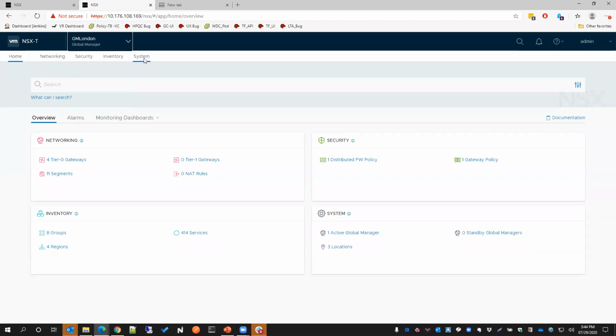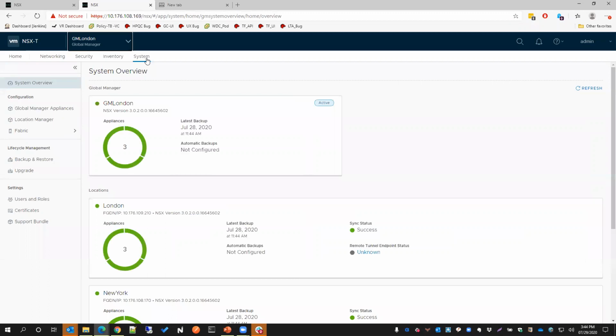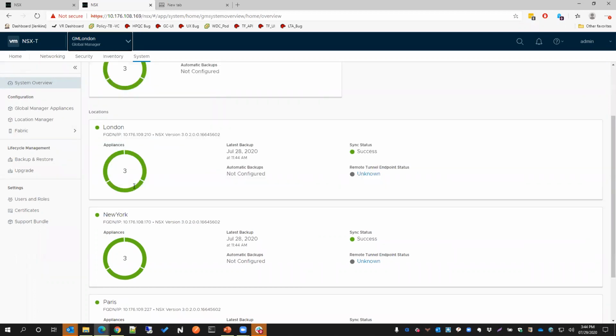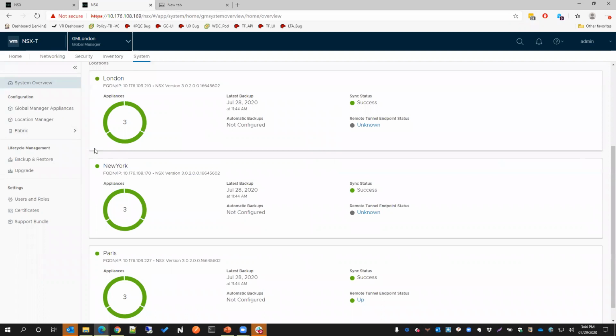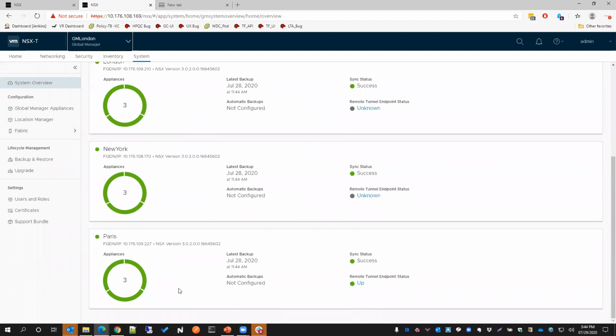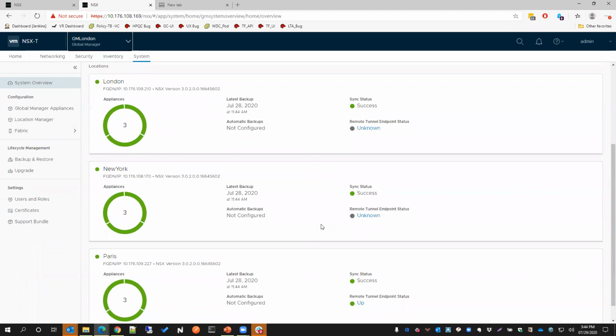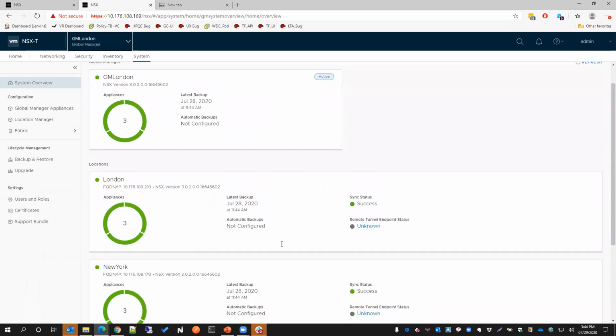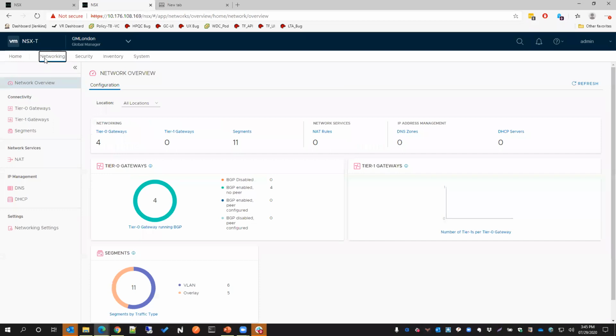If I go to system, I can see that for the global manager, there are 3 different appliances, 3 nodes, all in green. And there are 3 different locations, all have a cluster. They show sync status and remote tunnel endpoint status. This remote tunnel endpoint is basically when the edge clusters form the Geneve tunnels among them. That is the remote tunnel endpoint. And when I go to networking, I see a summary similar to what I see on a local manager.